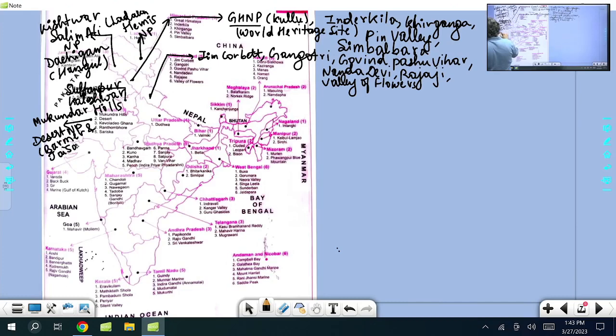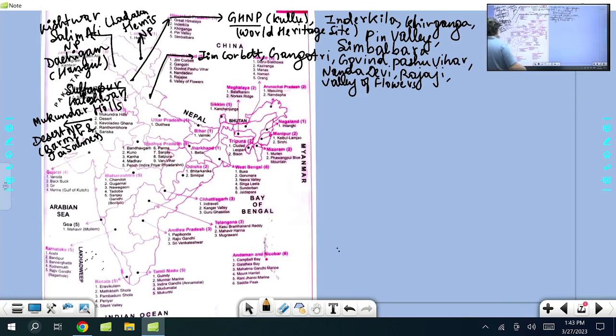Barmer and Jaisalmer, that was asked in UPSC prelims exam. Desert National Park is known for Great Indian Bustard, GIB. Great Indian Bustard, GIB. That is a Desert National Park. Two districts are there, Barmer and Jaisalmer. Right, that is in Rajasthan.